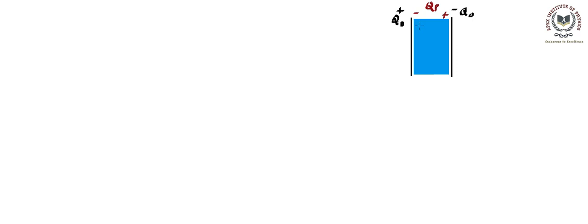Let's consider the same figure, the parallel plate capacitor, with charge Q naught and minus Q naught. This is going to be positively polarized charge, this is going to be negatively polarized charge. Let's talk about how things get changed, because we know the capacitance gets changed when there is a medium inside. So the original capacitance of this is C naught. C naught is the capacitance without dielectric.